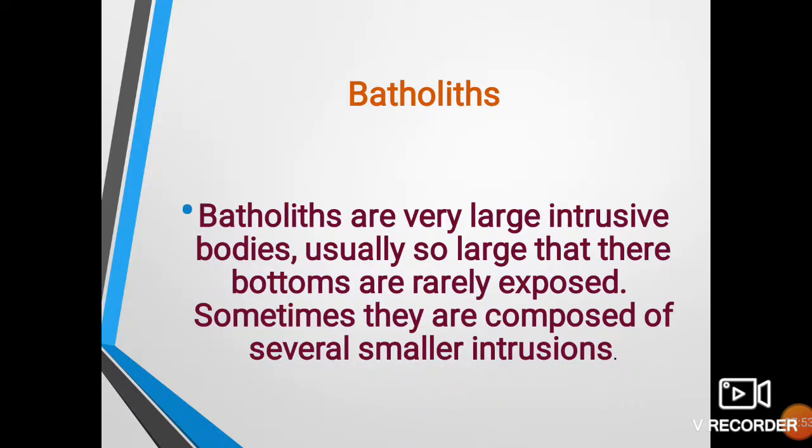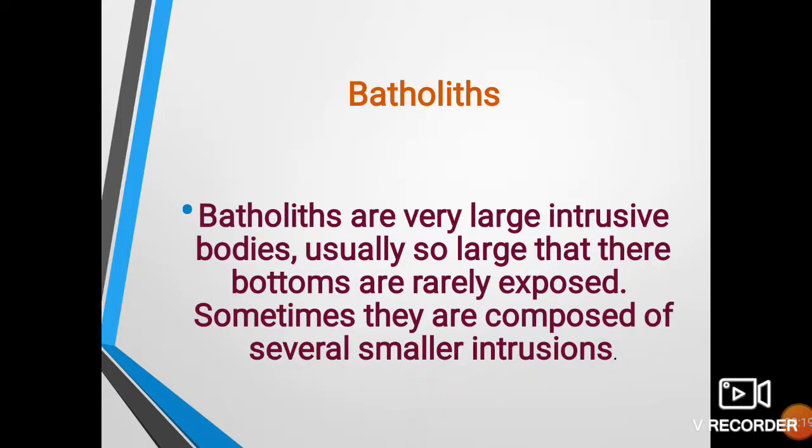Then batholiths. Batholiths are very large sized intrusions or giant intrusions. Sometimes it is a single large intrusion, or sometimes they are composed of several smaller intrusions.